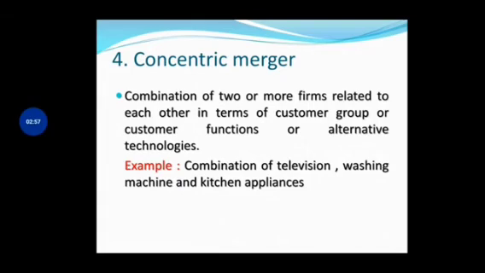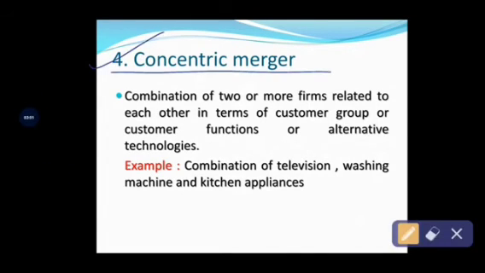And the last type of merger, that is concentric merger. It is also a form of merger in which the companies merge together to form a new company based on the concentration. See, the meaning of concentric merger: a combination of 2 or more entities or firms, and those firms are related to each other in terms of customer group.